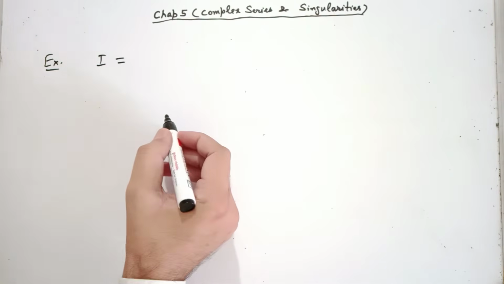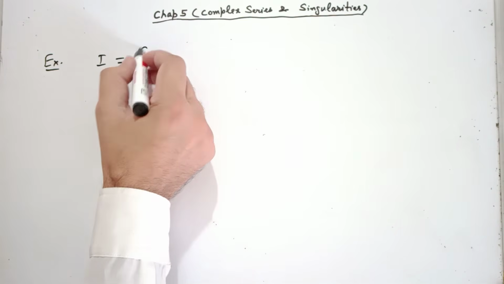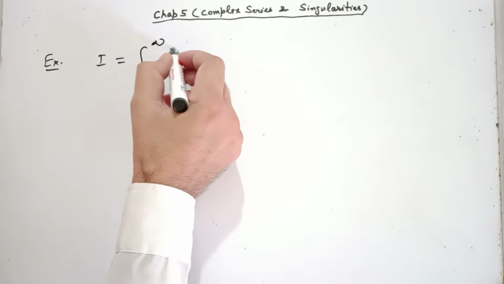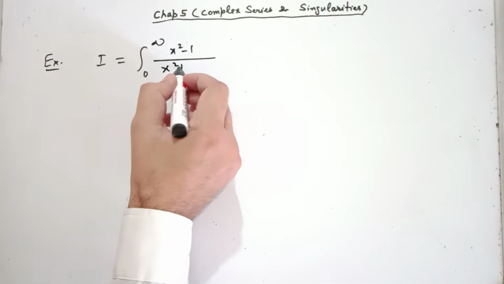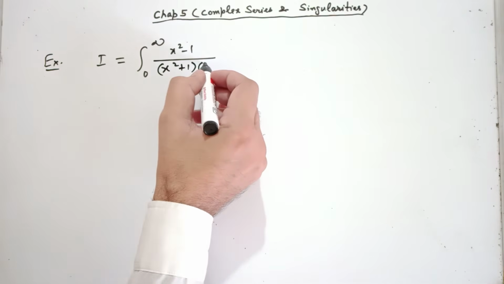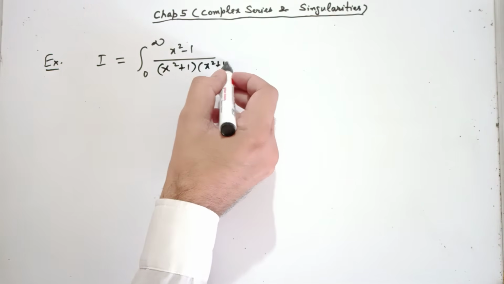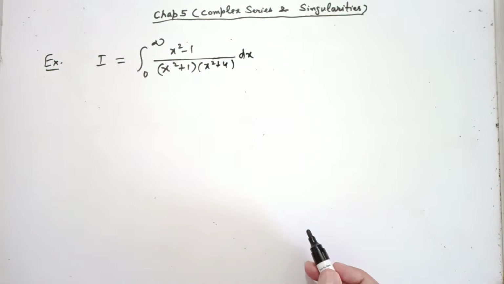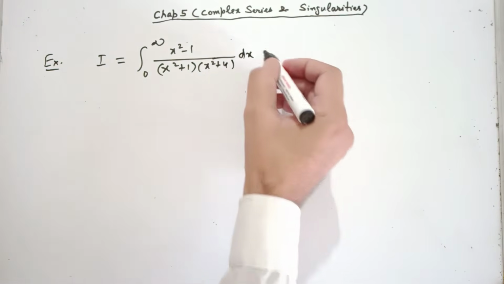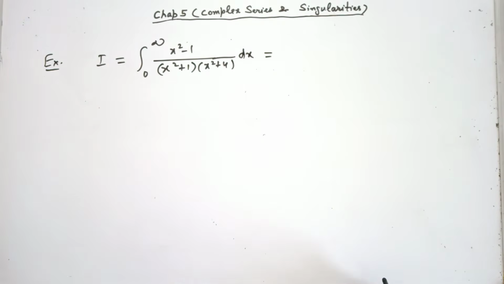Suppose we are interested in finding this integral from 0 to infinity of (x square minus 1) over (x square plus 1) into (x square plus 4). This is a real integral from 0 to infinity. We need to find it using the Cauchy residue theorem.